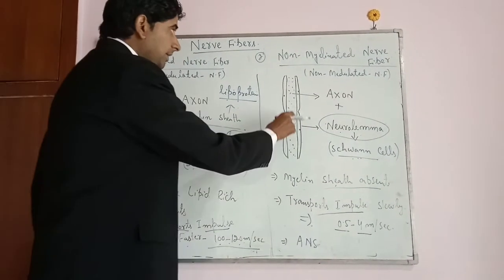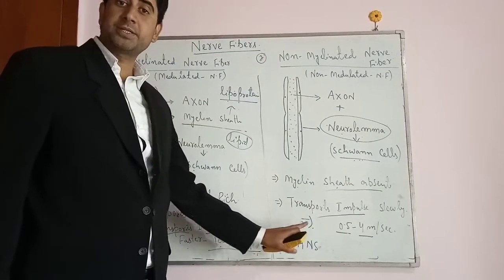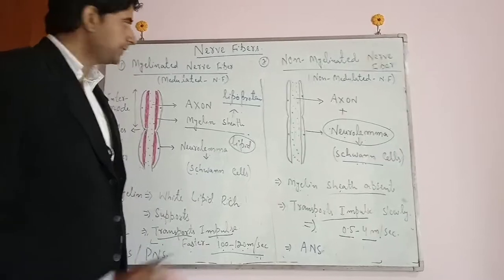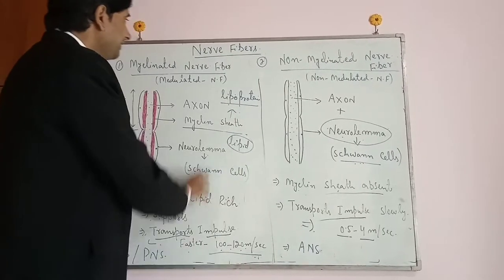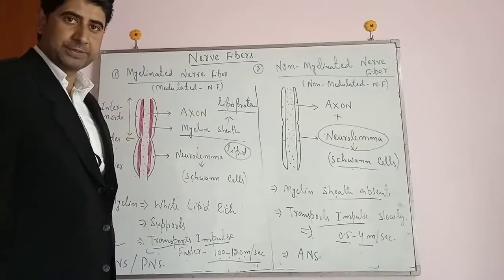And this non-myelinated nerve fiber occurs in the case of the autonomic nervous system. So with this we have completed the nerve fibers and the types of nerve fibers.